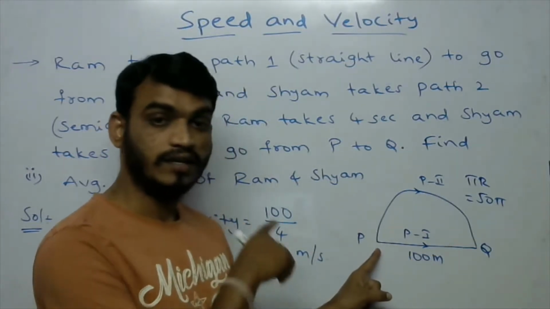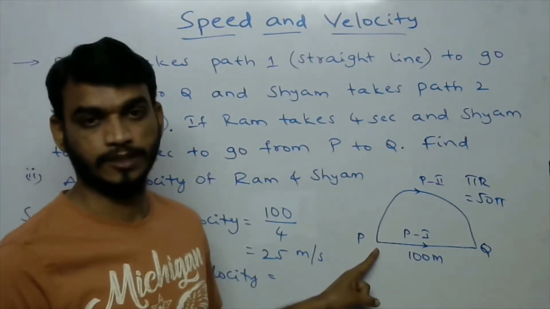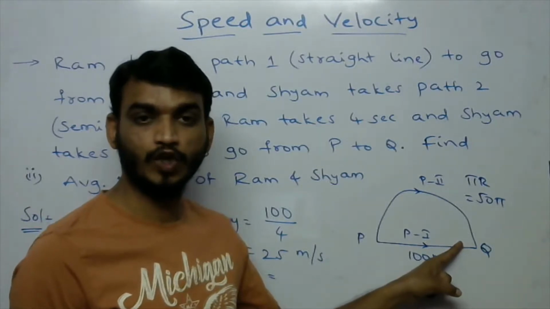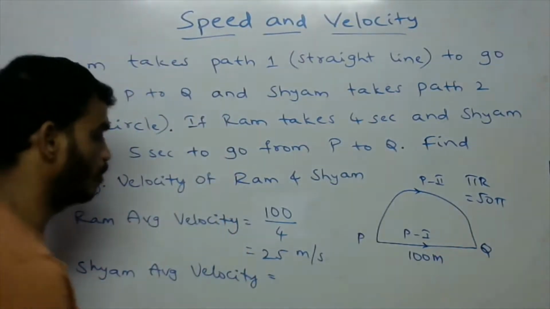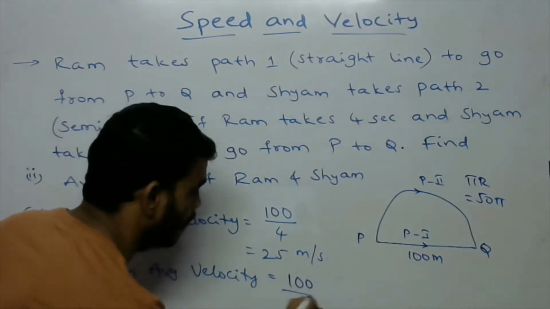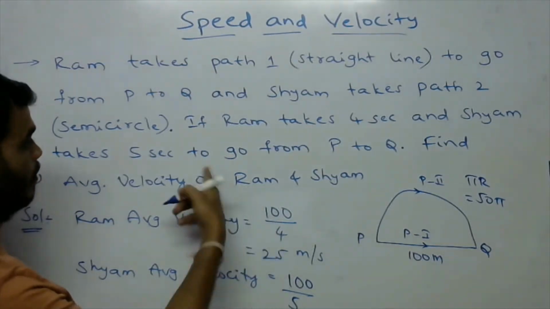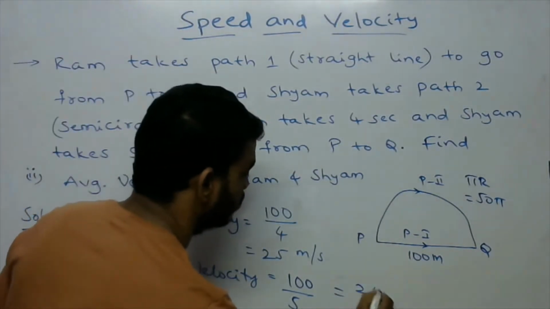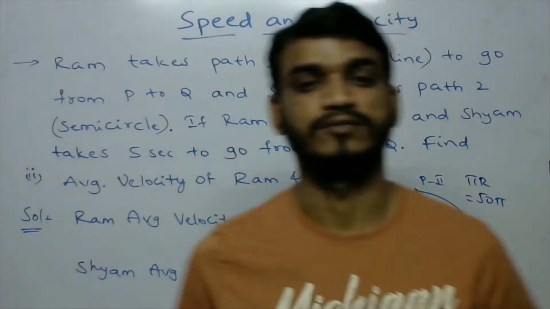But the velocity requires the displacement. Displacement means the shortest path between P and Q, which gives only 100 meters. So 100 by the time taken, which is 5 seconds only. So we can write this as 20 meters per second.